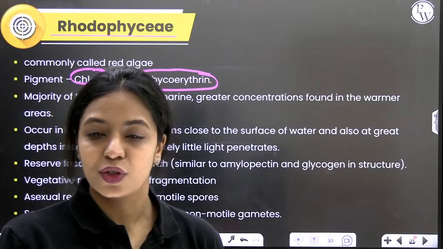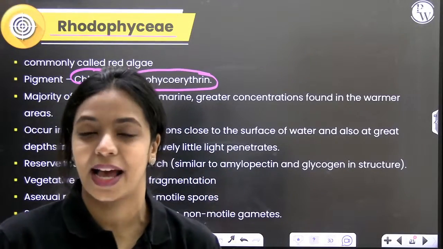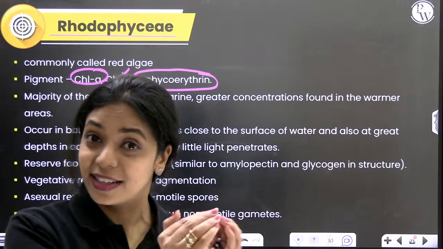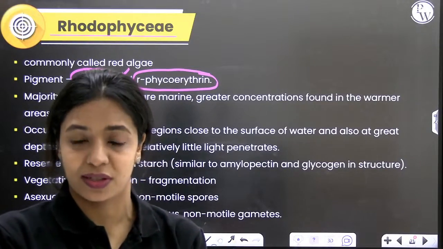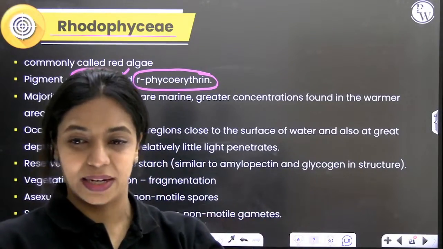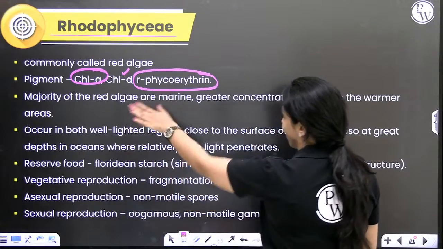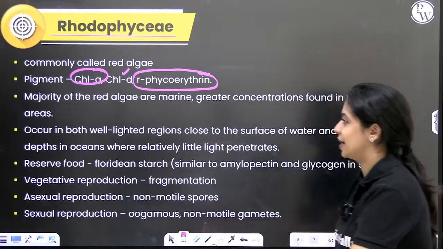Sujal is asking if it can show photosynthesis. Of course, chlorophyll A is absolutely important for photosynthesis. Do you remember in photosynthesis in higher plants, there's a chapter where you learn about the reaction center and antenna molecules, and in the reaction center there is always chlorophyll A. So chlorophyll A is absolutely essential for photosynthesis. It's found in green algae, brown algae as well as red algae. I hope that clears your doubt. So here you have chlorophyll A, obviously. Along with that, you have chlorophyll D and phycoerythrin.